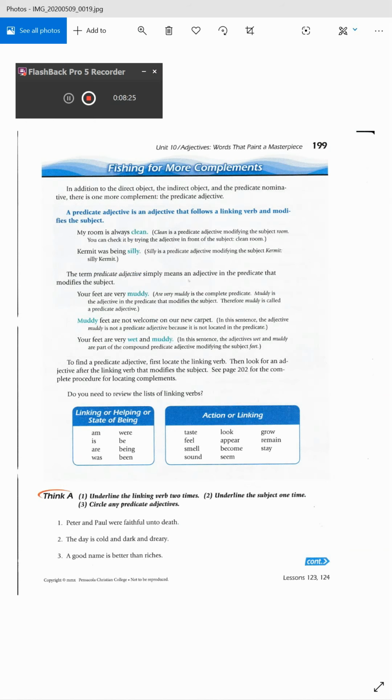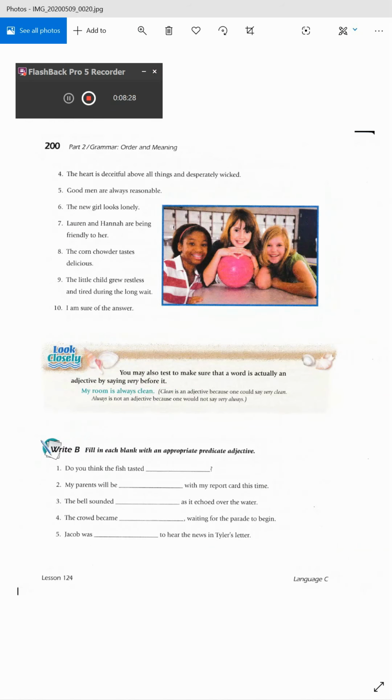All right, let's go to page 200. Don't these pages look so much better since we started scanning? I can't believe we just figured that out.